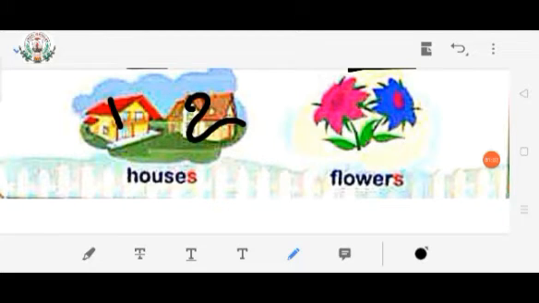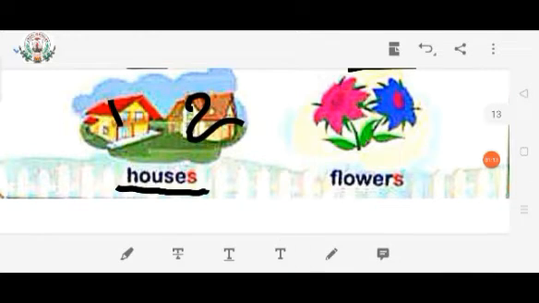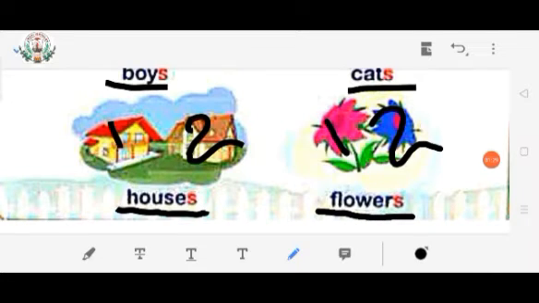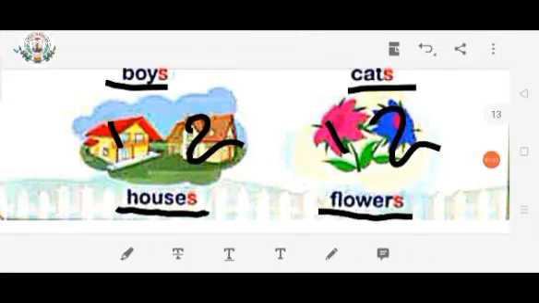So the spelling of houses is HOUSES, houses, because there are two houses. Look at the fourth picture, children. There are two flowers. 1, 2, two flowers. So the spelling of flowers is Flowers.